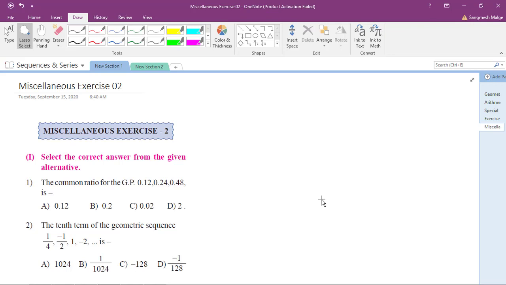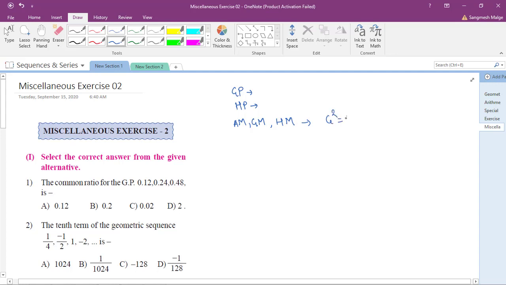harmonic progression, what is the sum of the first n terms of GP, infinite terms of a GP, then what is the nth term of a GP, and so on. After that we have seen the three important means, that is the arithmetic mean, geometric mean, and the harmonic mean, the relation between them. Okay, so GP we have studied, the HP, we have seen the AM, GM, and HM. What is the relation between these three? That is G square is equal to A into H.